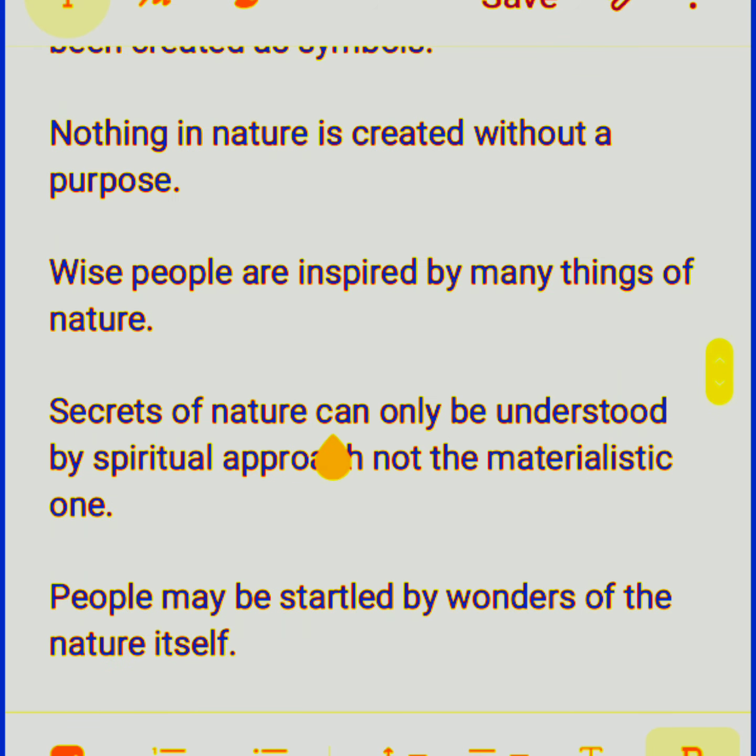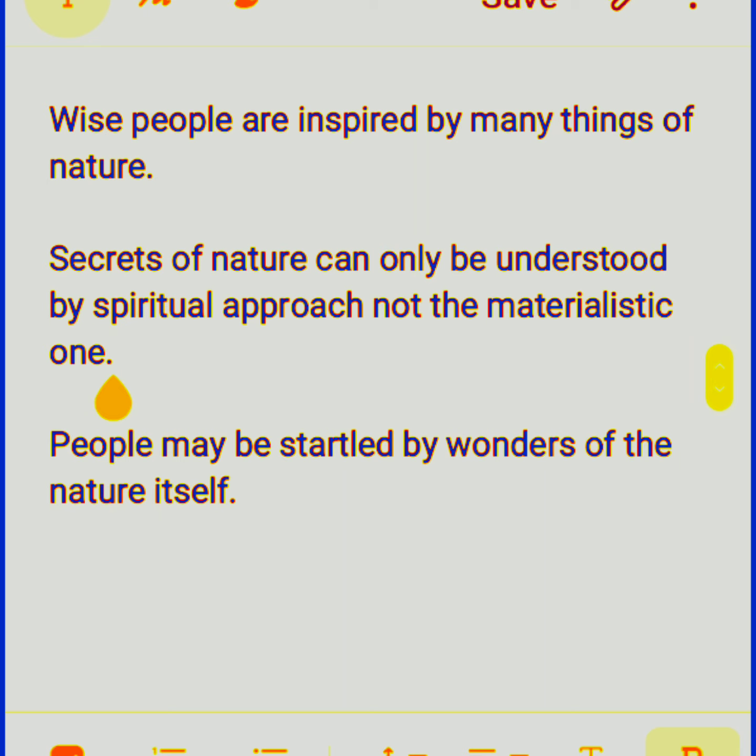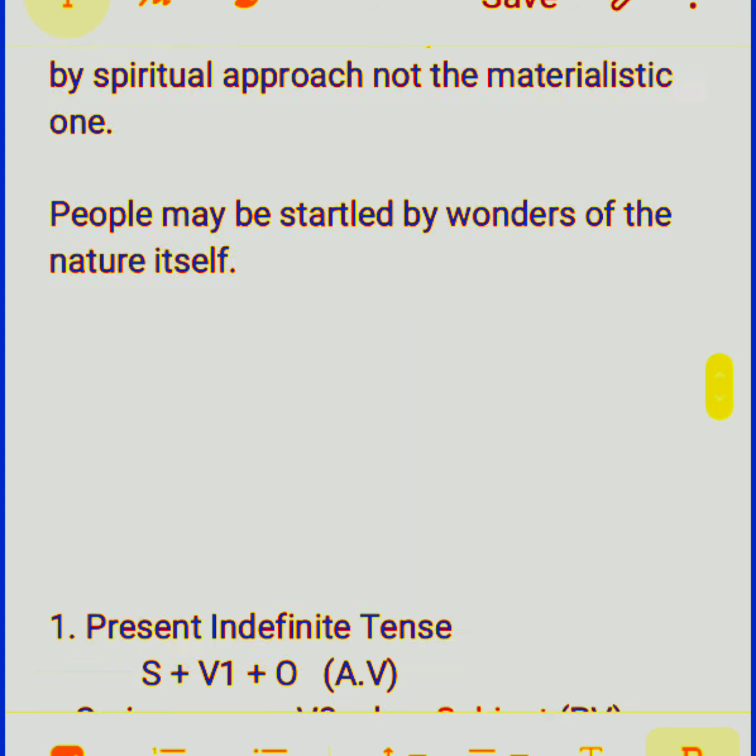Secrets of nature can be understood by spiritual approach, not the materialistic one. People may be startled by wonders of nature itself, because in nature there are certain things that cause wonder. We wonder at these things, how they happen.